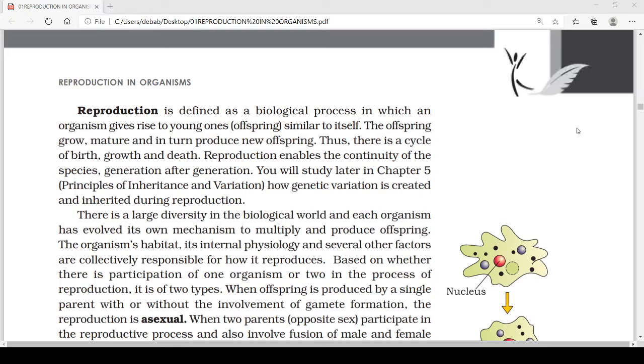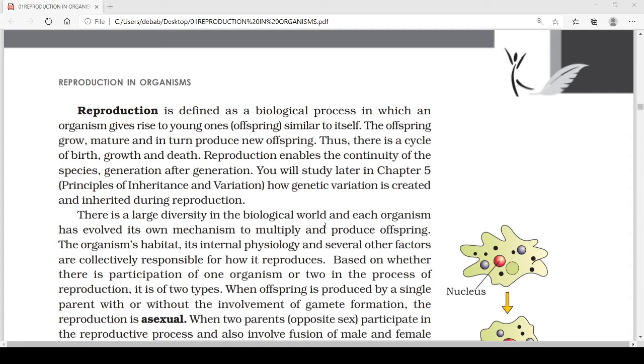If a species does not reproduce, then after its death the species will become extinct. So to continue its generation, reproduction is very much essential.